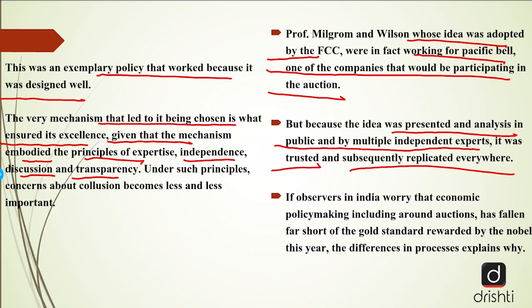If observers in India worry that economic policy making, including around auctions, has fallen far short of the gold standard rewarded by the Nobel this year, the difference in processes explains why. Now it is time to think what exactly has gone wrong with India and where exactly we have lacked. It is time to check and to ensure that we are removing all the loopholes and trying to go with the best possible solution.